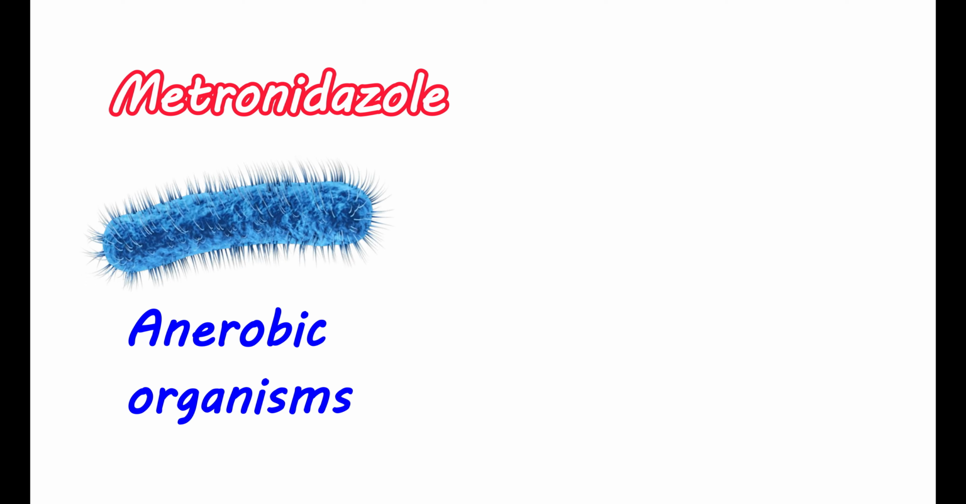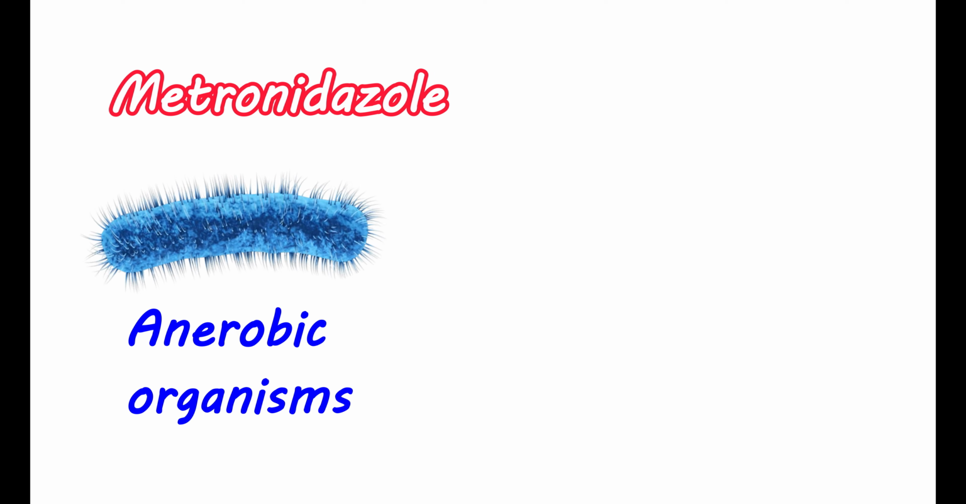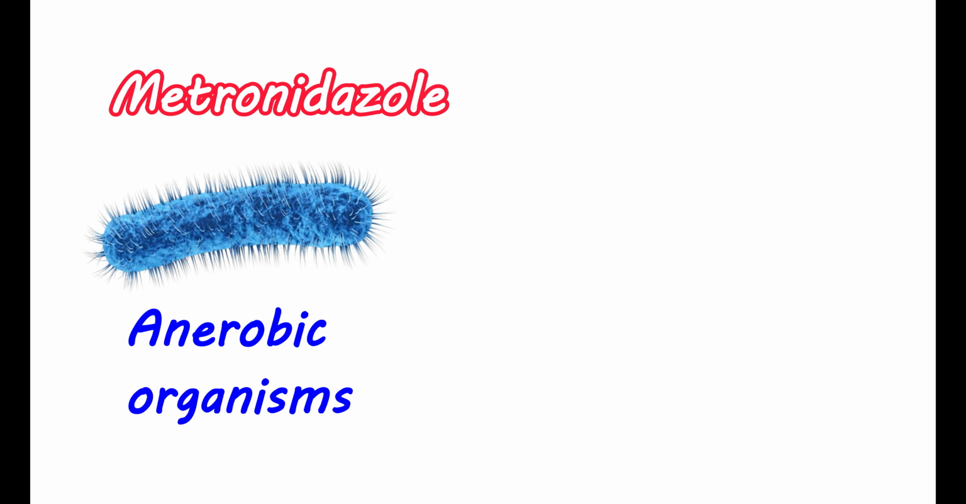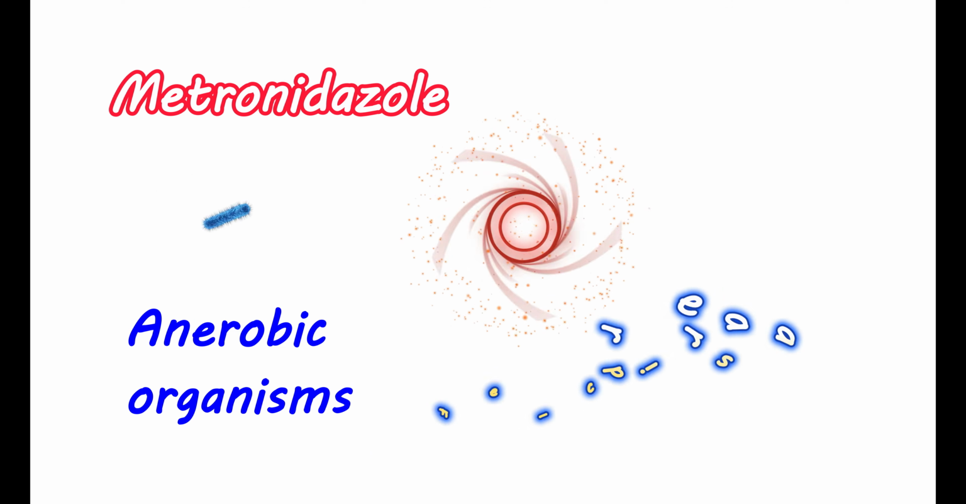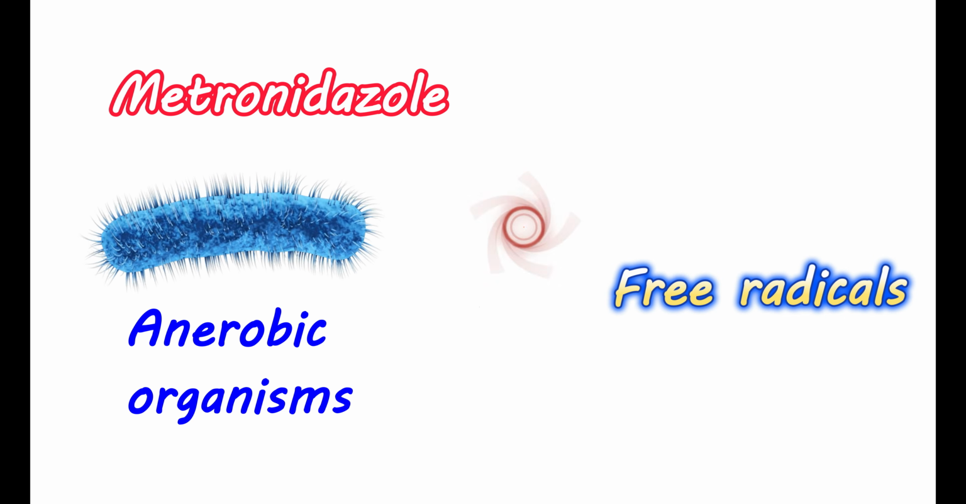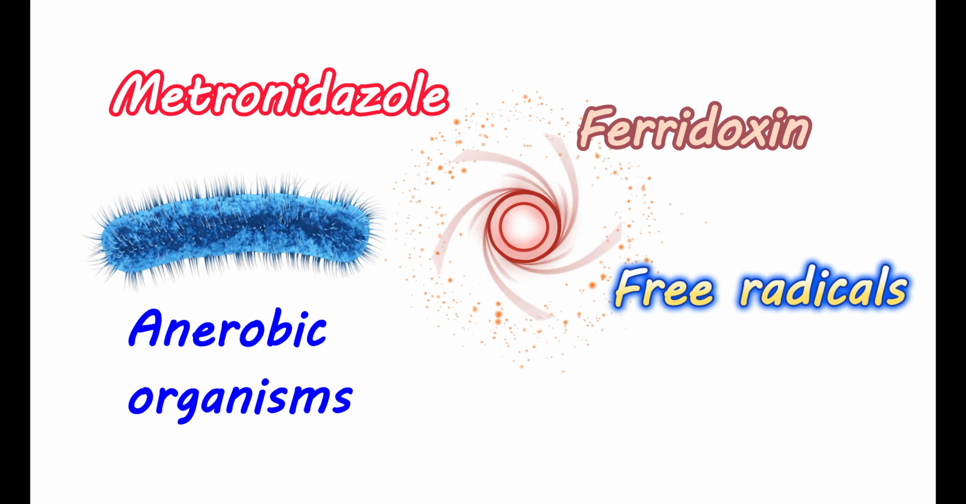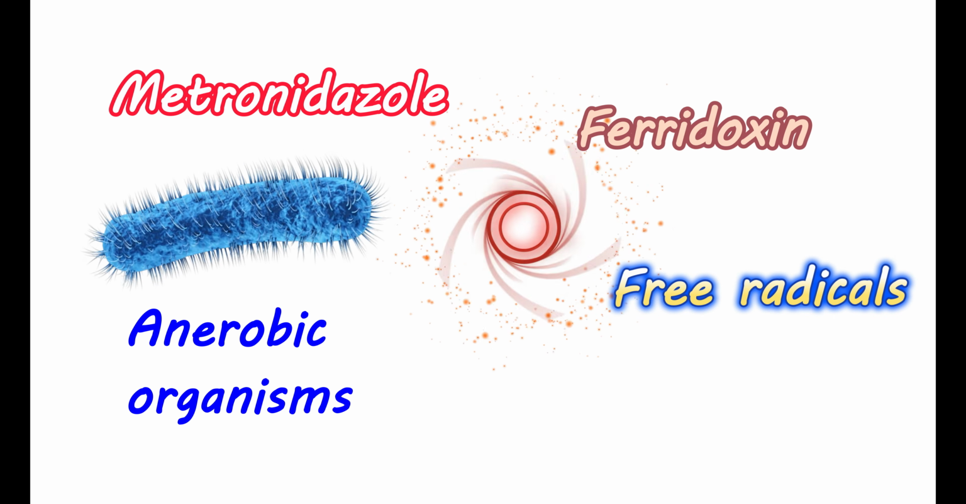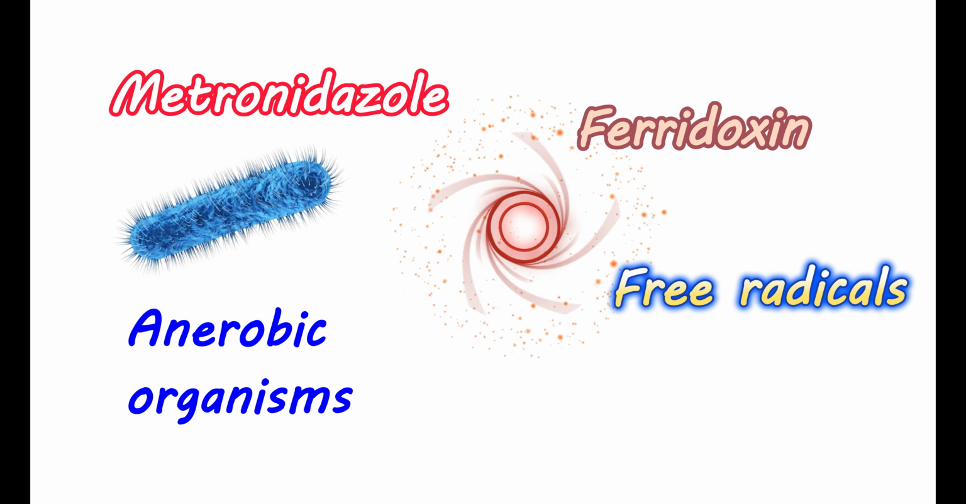Now let us see how this metronidazole works. Metronidazole mainly enters into the anaerobic organisms. One of its main actions is to produce toxic reactions on the infectious cells. Within the body, metronidazole generates free radicals. This can be mediated by interaction with the enzyme called ferredoxin. By this enzyme, metronidazole is going to be reduced, which can release free radicals.